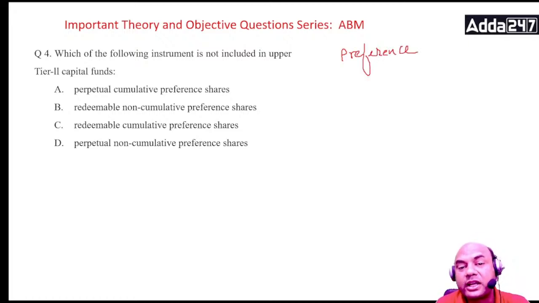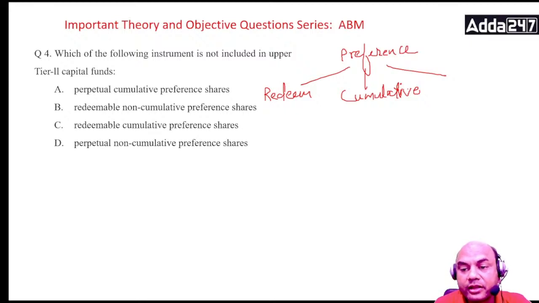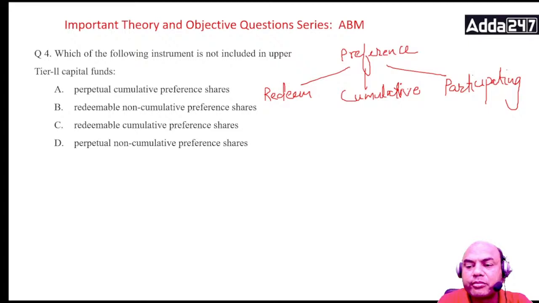What were the 3 qualities of preference shares? Anyone remembers? One was redeemable, right? Second one was cumulative. Redeemable, cumulative, and third one was what? Participating, right? What are these 3 qualities? Here, participating is of not much use, but these 2 are useful.